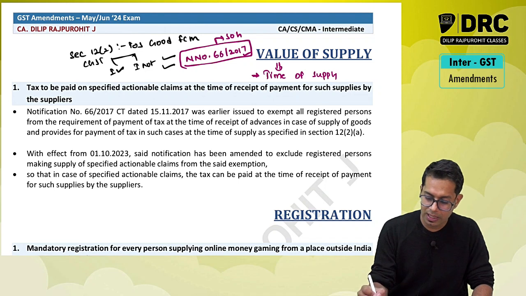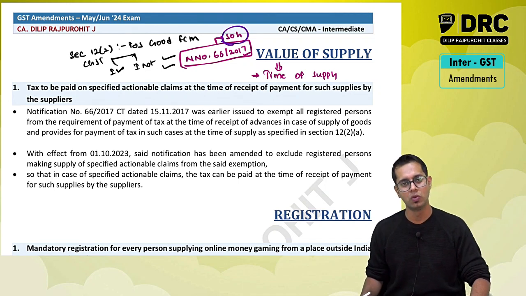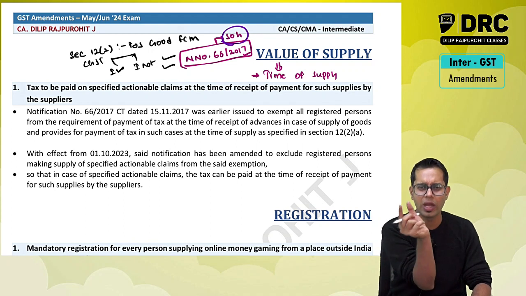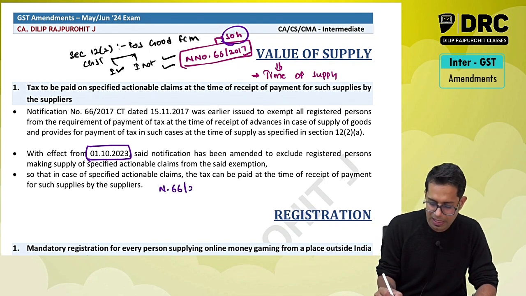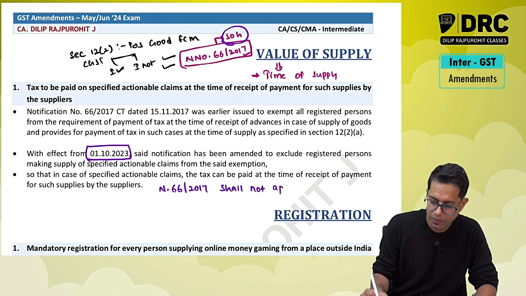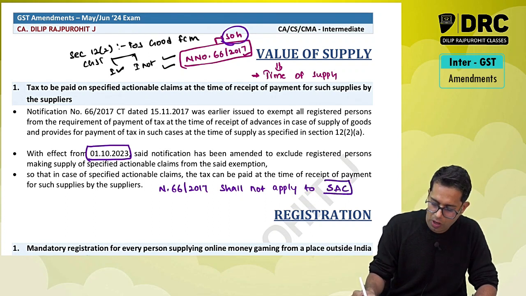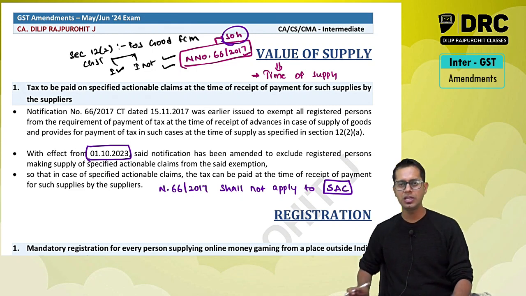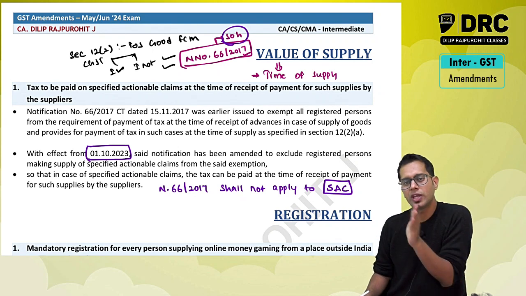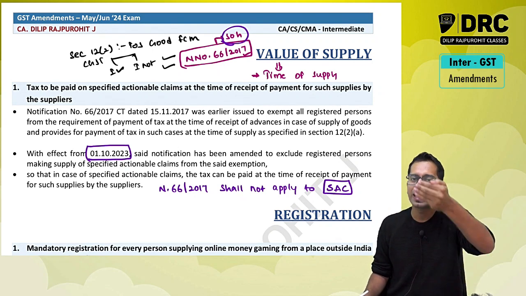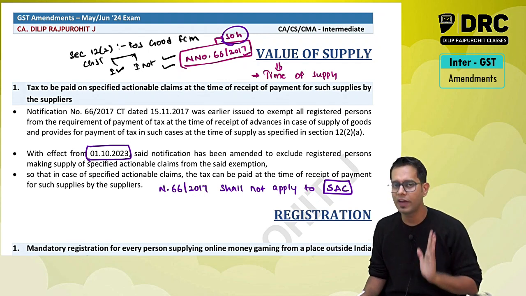Now this notification was applicable for whom, sir? It was applicable only for supply of goods. Now they have just made one small exclusion. They have told that from 1st of October 2023, this notification number 66/2017 shall not apply to specified actionable claims. Please note, actionable claims are treated as goods. So this notification will not be applicable anymore to actionable claims. Which actionable claims? Specified actionable claims.